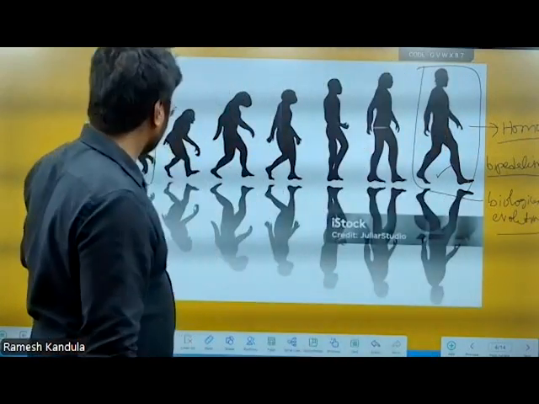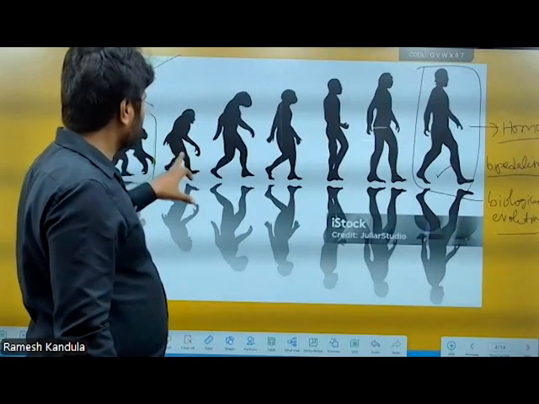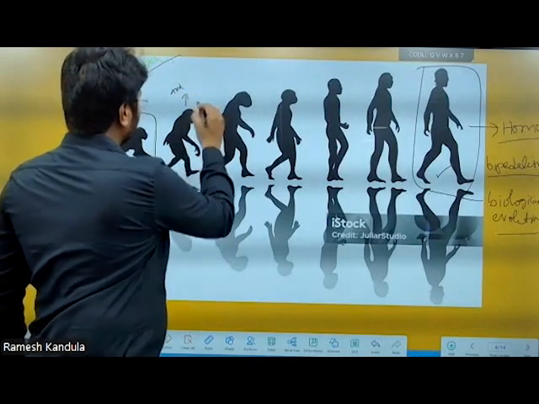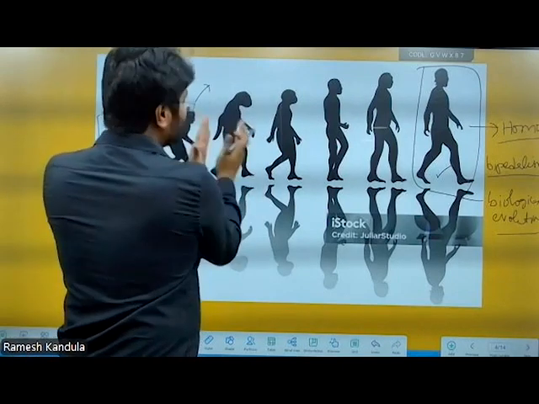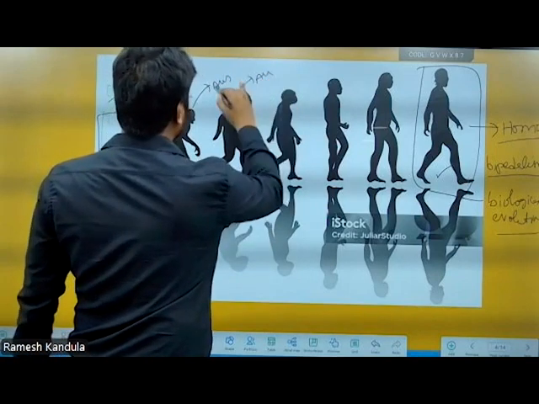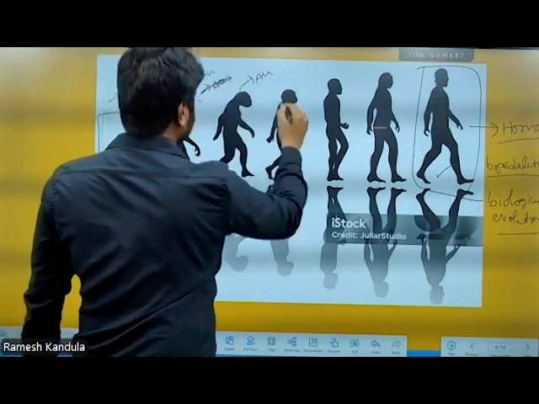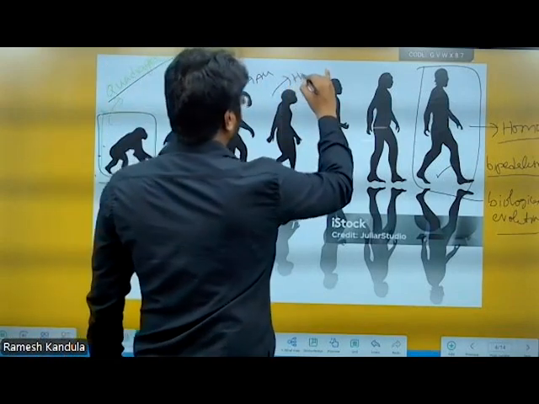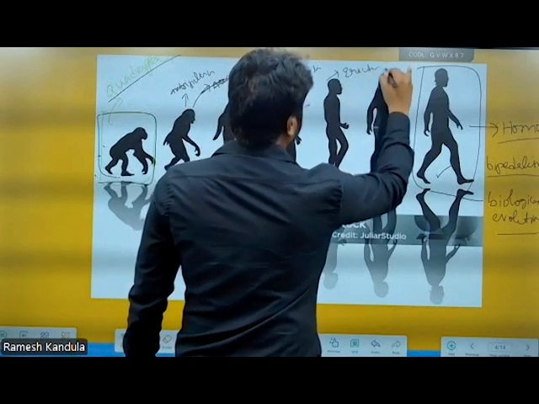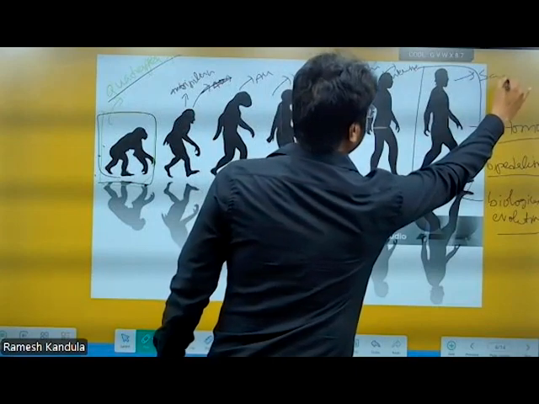Understand? Now in this biological evolution, here quadrupedalism, and this is the stage called Ardipithecus. Similarly, there are Australopithecines. This is Australopithecines, Ardipithecus, and this is Homo habilis, erectus, Neanderthal, and Homo sapiens.